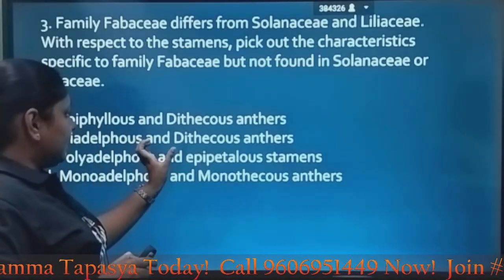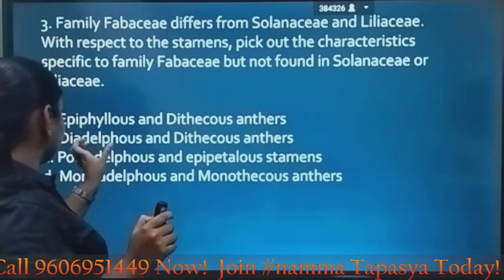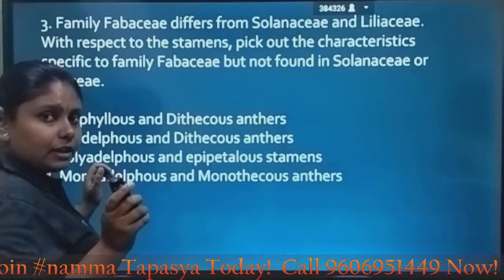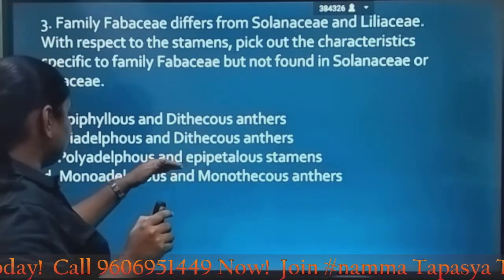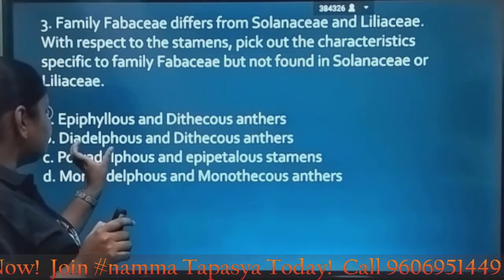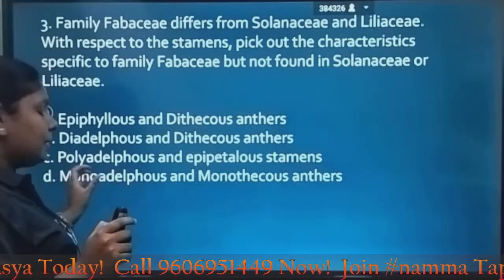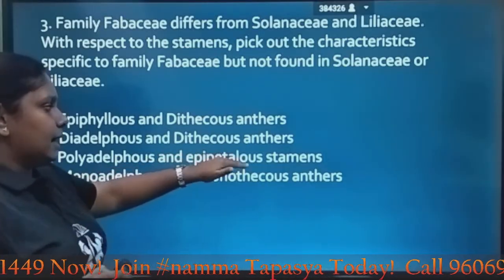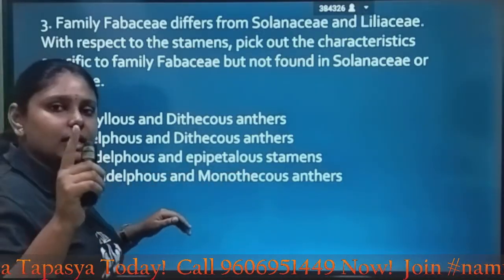From the term we can understand that the anthers have two chambers, and diadelphous means the stamens are grouped in two bundles. Polyadelphous and epipetalous stamens: here the stamens are grouped in many different groups. In monoadelphous, the stamens are grouped as one single group, and epipetalous means the stamen is attached to the petal, and monothecous means the anther has one chamber.